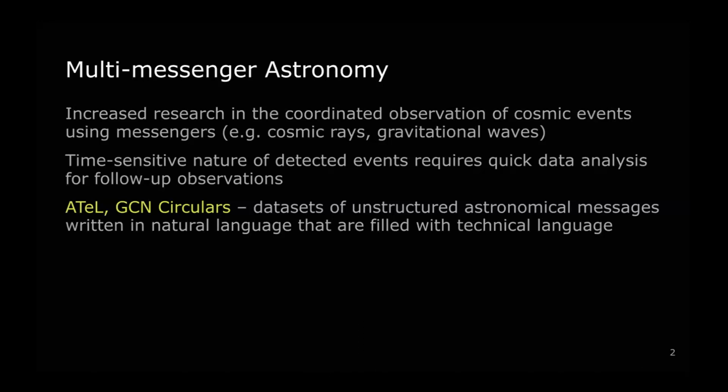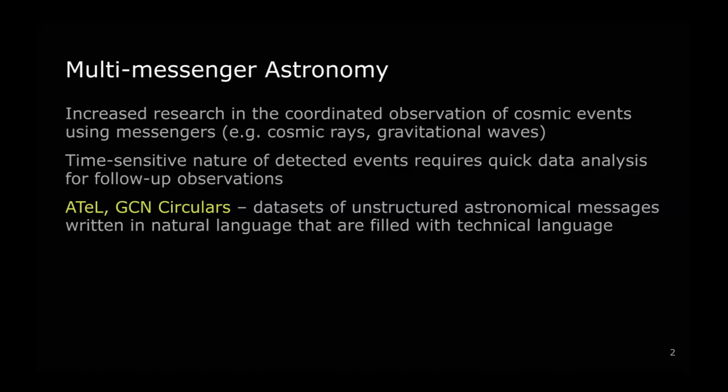Firstly, multi-messenger astronomy involves the coordinated observation and interpretation of signals from various messengers, such as, for example, cosmic rays and gravitational waves. The short lifespan of detected events requires rapid analysis in order to enable follow-up observation. And this field has gained significant interest in recent years, which has resulted in a substantial increase in published observation reports. Some of such observation report services are ATels and GCN Circulars. They provide interpretation of observations.